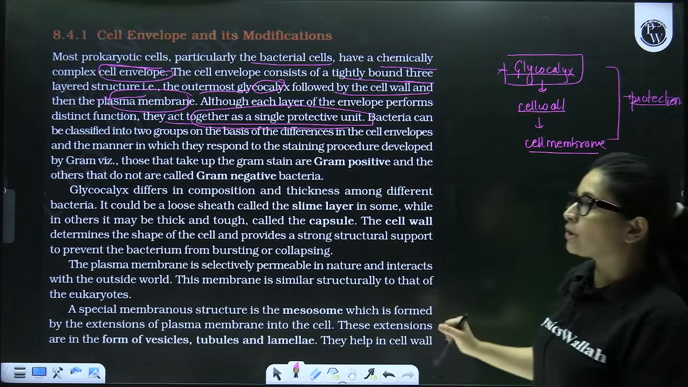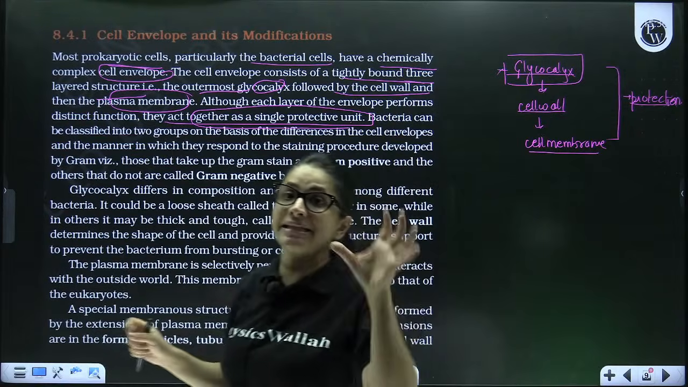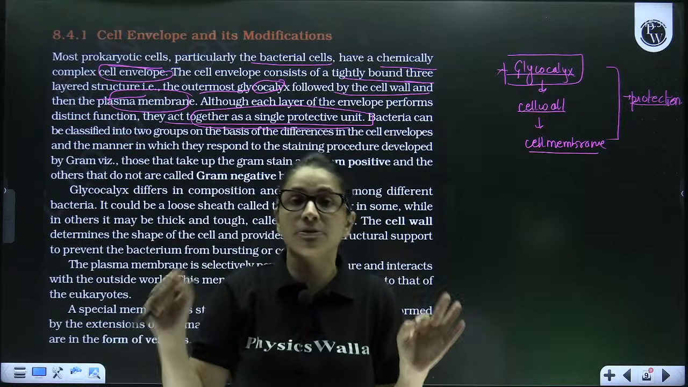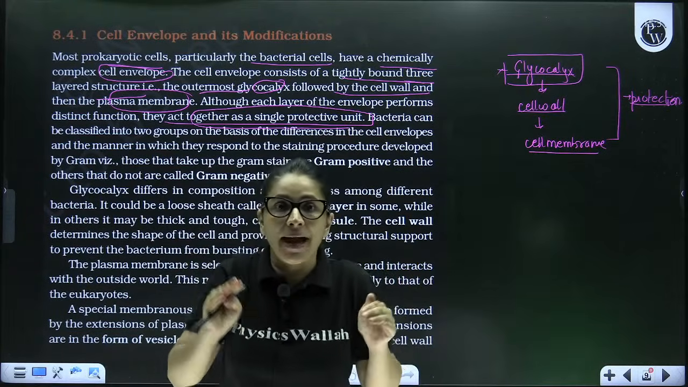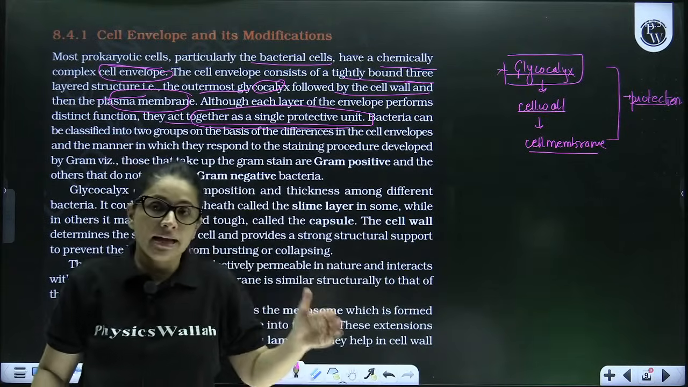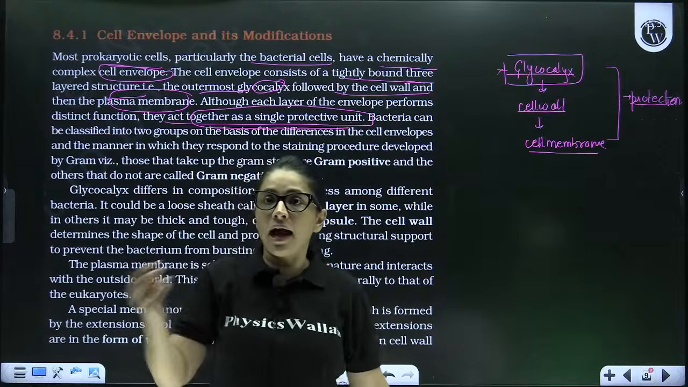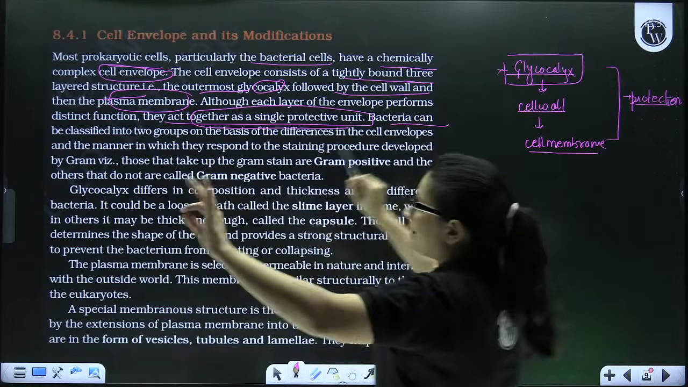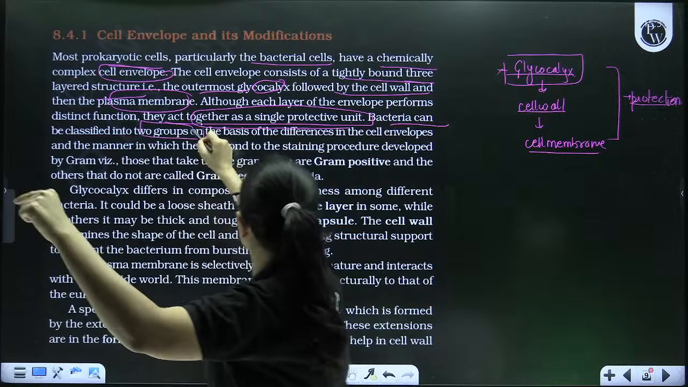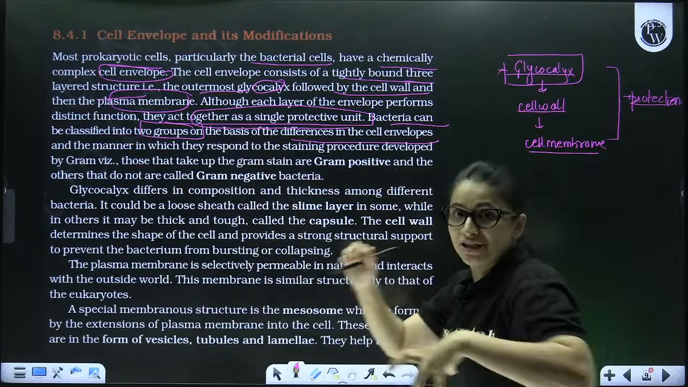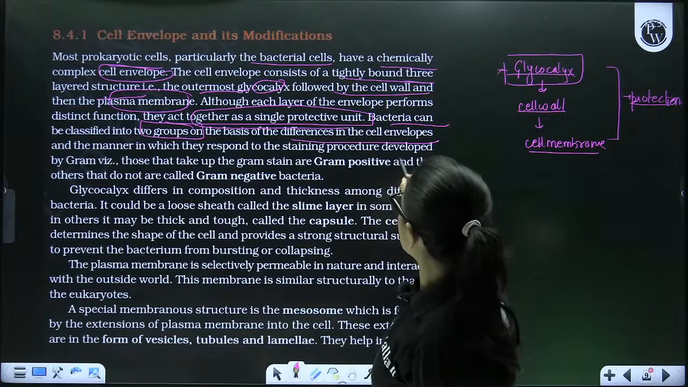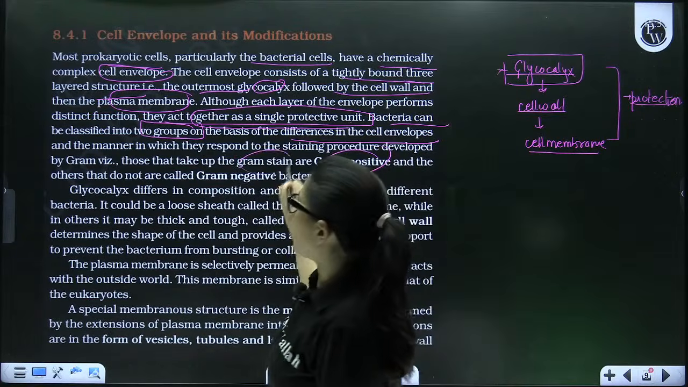Now, in fact, on the basis of the nature of the cell envelope, Christian Gram performed a Gram staining experiment and divided bacteria into 2 categories: Gram positive and Gram negative. The same thing is written over here. Bacteria can further be classified into 2 groups on the basis of the nature of the cell envelope and how they are arranged, as Gram positive and Gram negative.